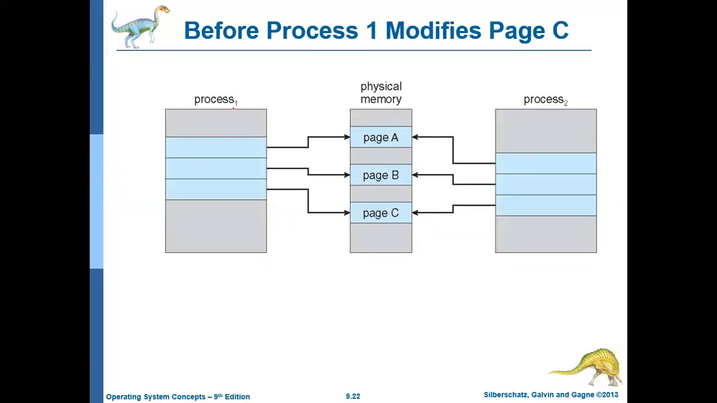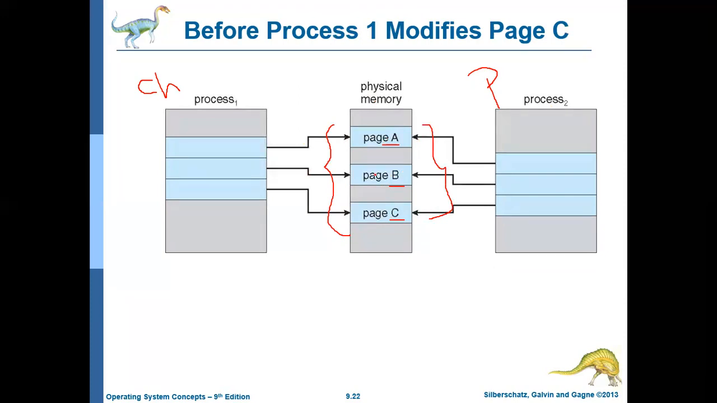Let us assume there are two processes. This is a child process, and this is a parent process. The parent process already has these pages in memory: page A, page B, and page C. Now the child is created, so let the child refer to the same pages. They can both share these pages as long as neither of them performs a write operation.